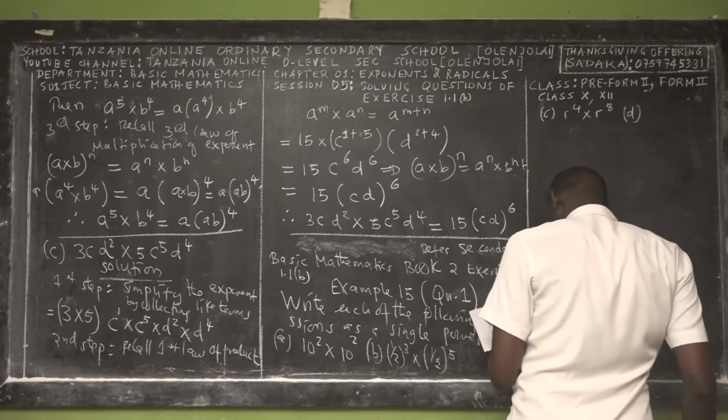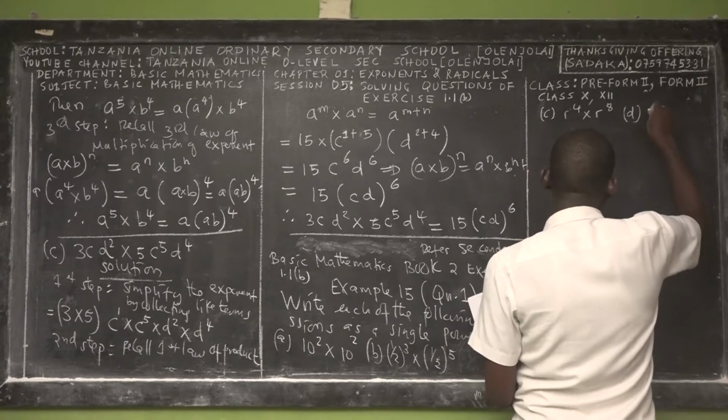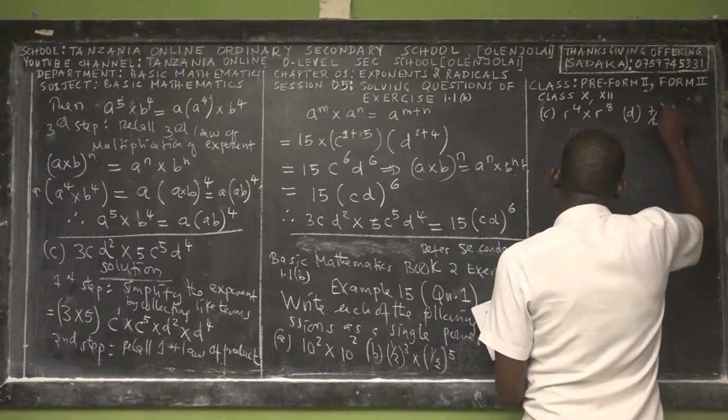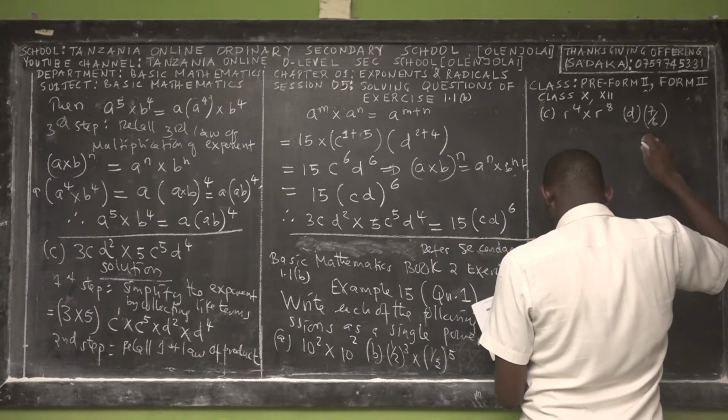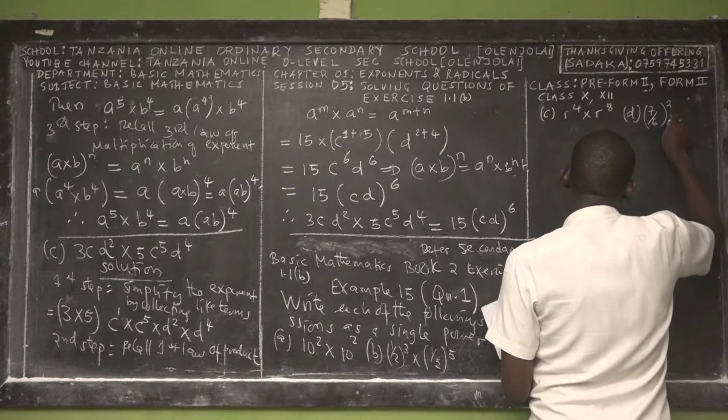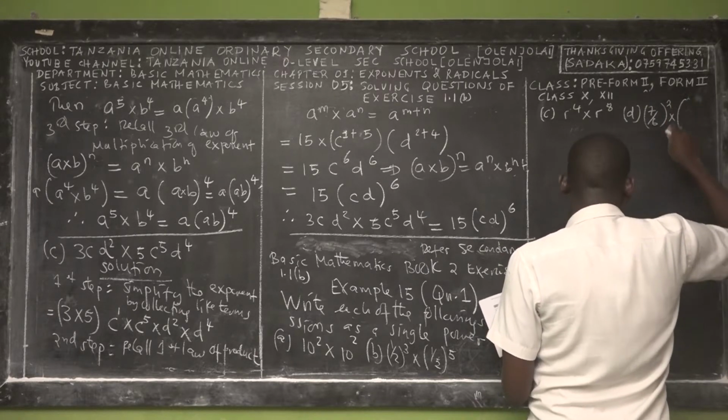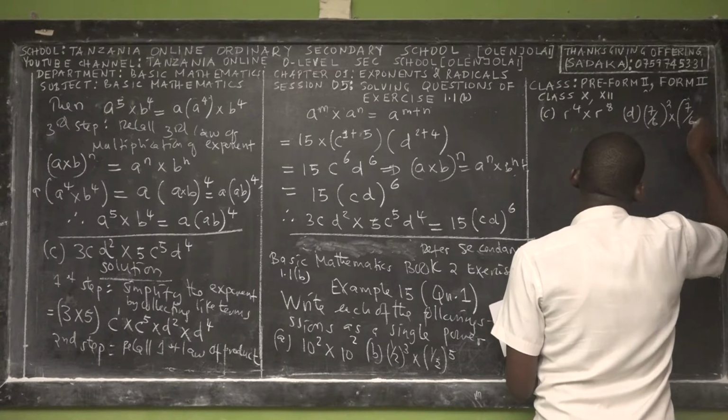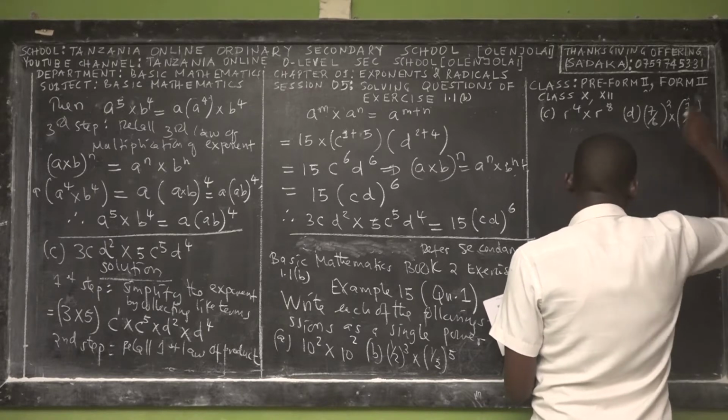And then we have Roman D, here 7 over 6 power 2 multiplied by 7 over 6 multiplied by 12.